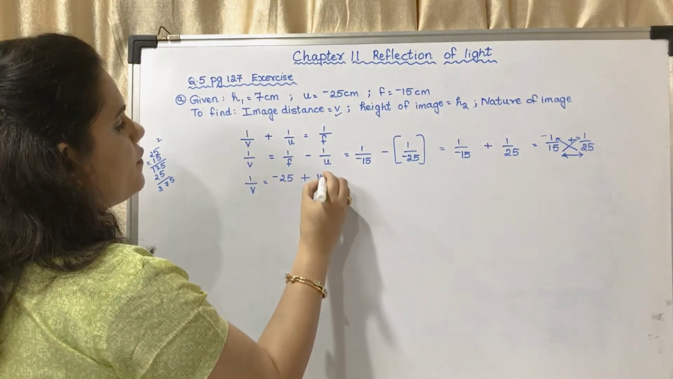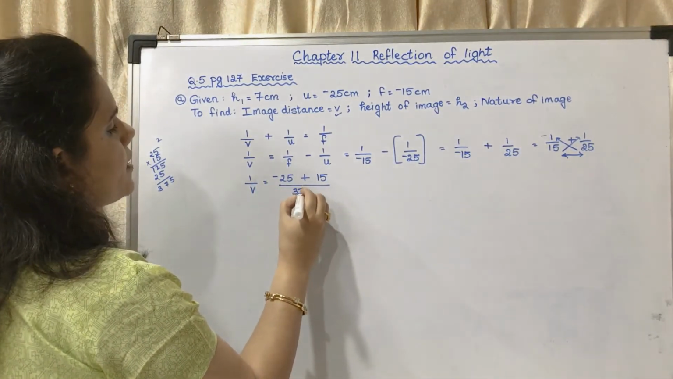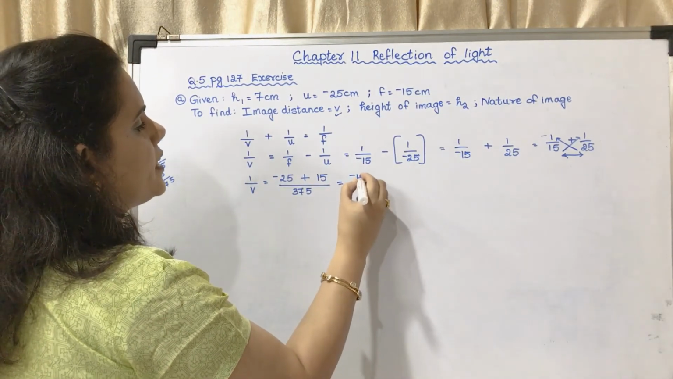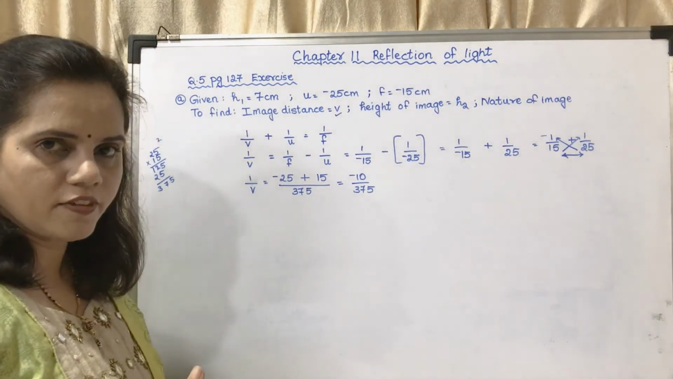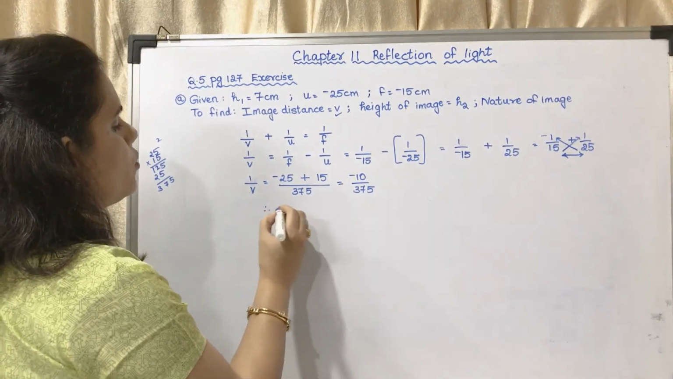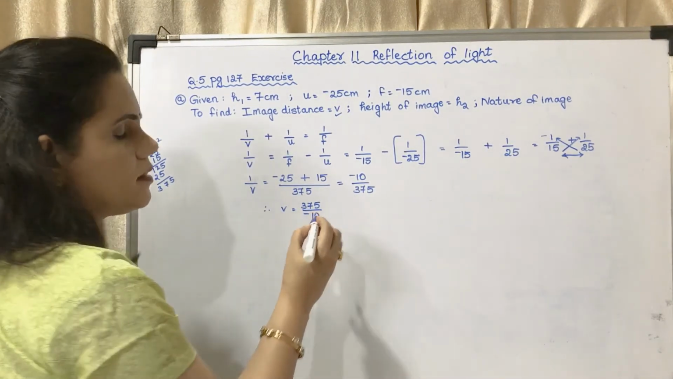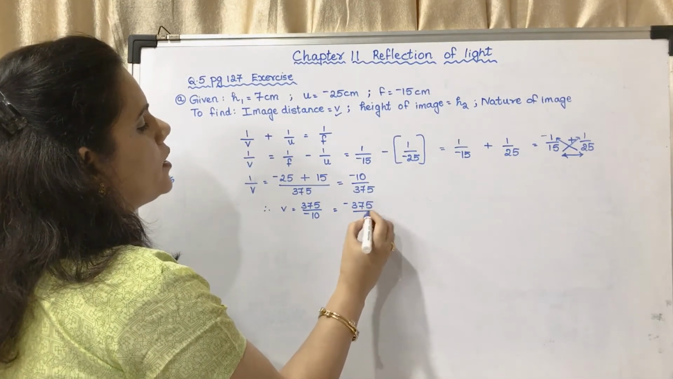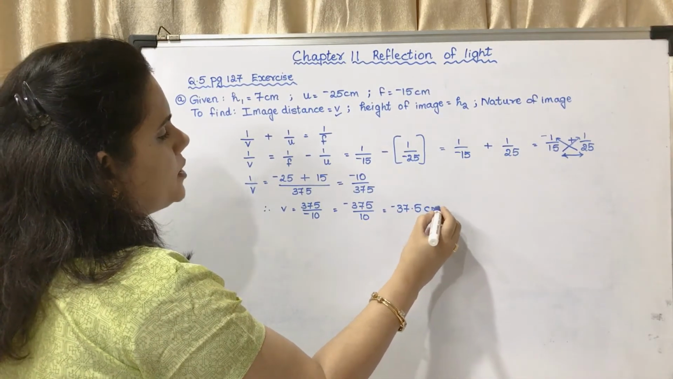15 into 1 will give you 15 upon 15 into 25 will give you 375. Minus 25 plus 15 will be minus 10 upon 375. This is equal to 1 upon v. So what will be v upon 1? It will be 375 upon 10. Therefore, v is equal to 375 upon minus 10. That is the same as minus 375 upon 10. That is equal to minus 37.5 centimeter.